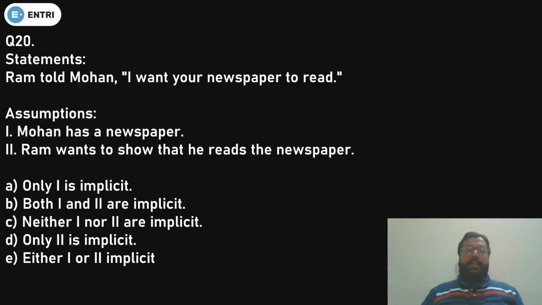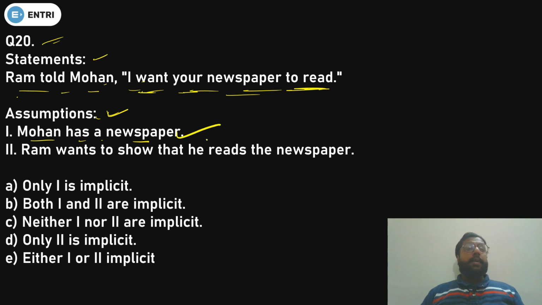Done? Okay, so now let's see the next question. That is question number 20. Now it comes to the logical part and it is from statement and assumption. So the statement is what? Ram told Mohan, I want your newspaper to read. Now see, what assumption is that if Ram is giving some statement, what he must have thought before saying this to Mohan. So if Ram told Mohan that I want your newspaper to read, the first assumption is Mohan has a newspaper.